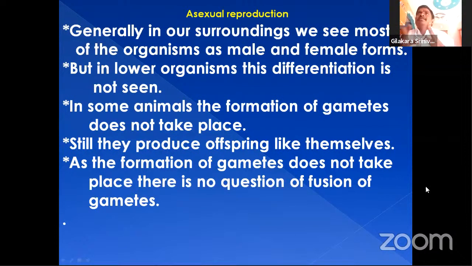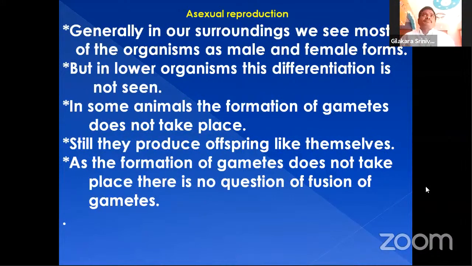We already discussed these things. In the asexual mode of reproduction a single organism is involved, and it produces a new offspring which is totally similar to the parental organism. No genetic variation takes place in the asexual reproduction process.